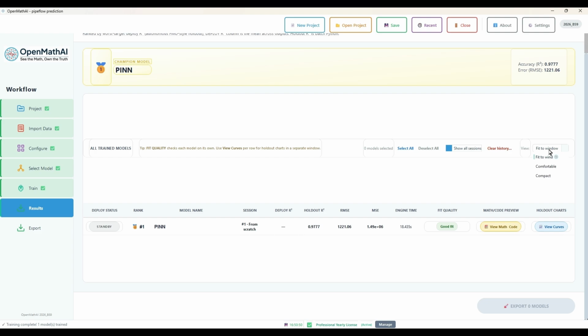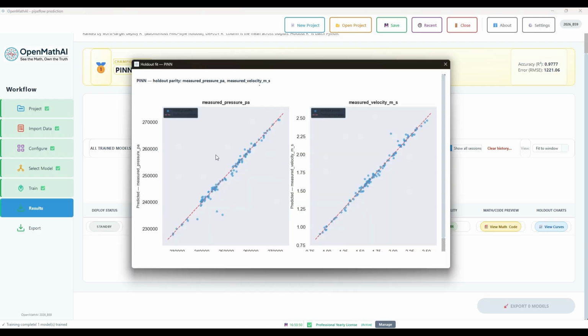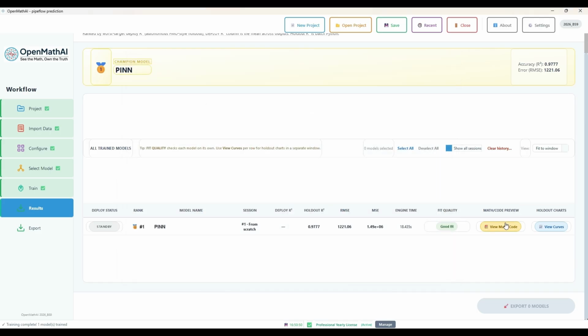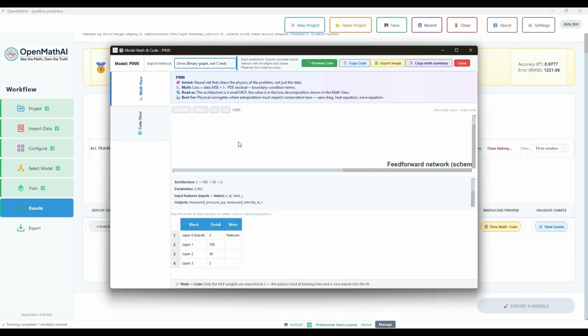Click Fit to Window. You will see 3 types. Fit to Window, comfortable, compact. Then the clear history. If you click, then it will clear the history of previously trained models. Another is deselect and select all trained models for export. Click View Curves to visualize the actual and predicted graphs for both pressure and velocity. Click View Math Code, mathematical model and code generated by OpenMathAI.